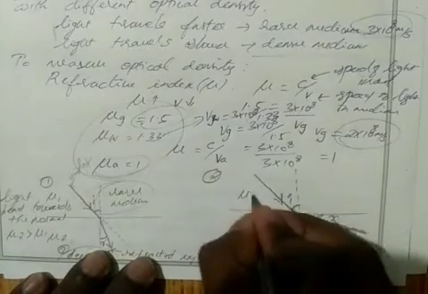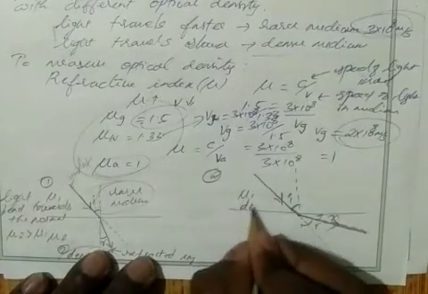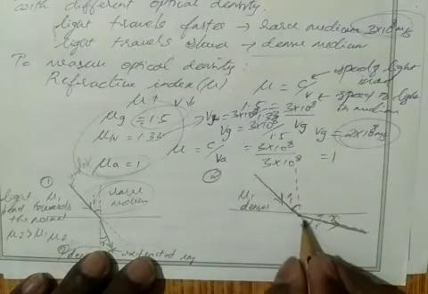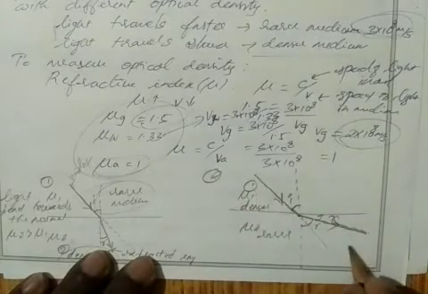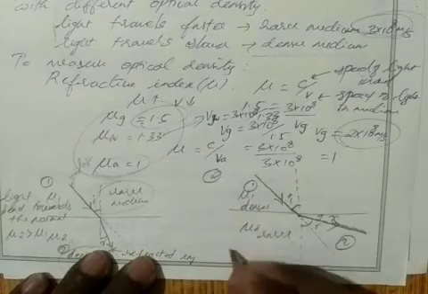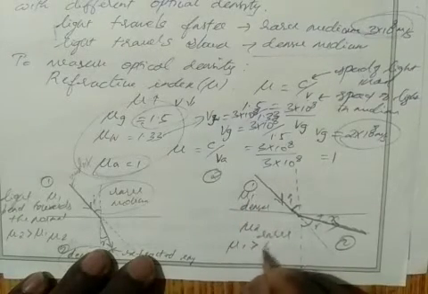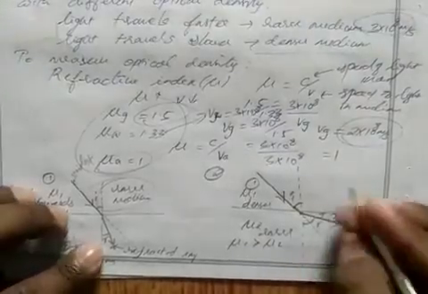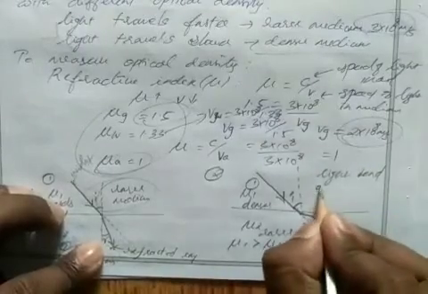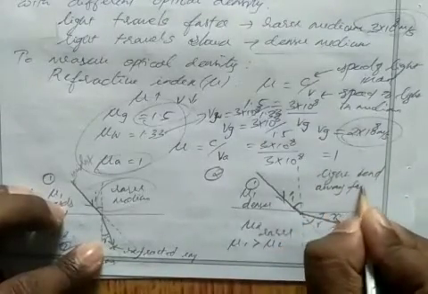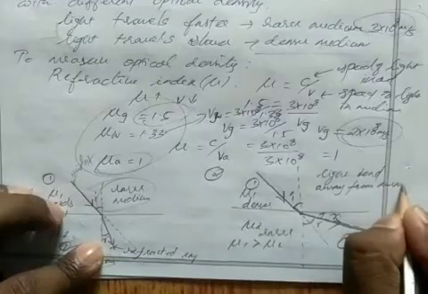From this you can say medium 1 is the denser medium and medium 2 is the rarer medium. Clear? From this we can say the refractive index of medium 1 is greater than the refractive index of medium 2. Here light bends away from the normal.